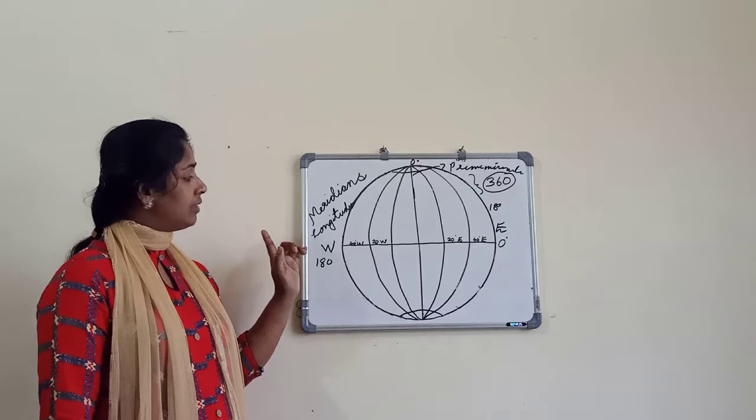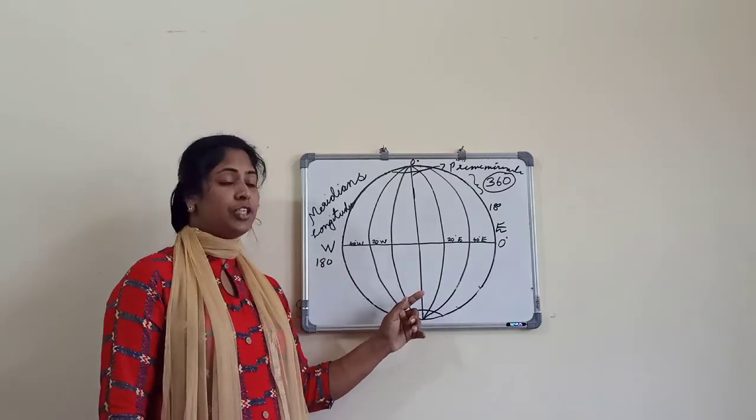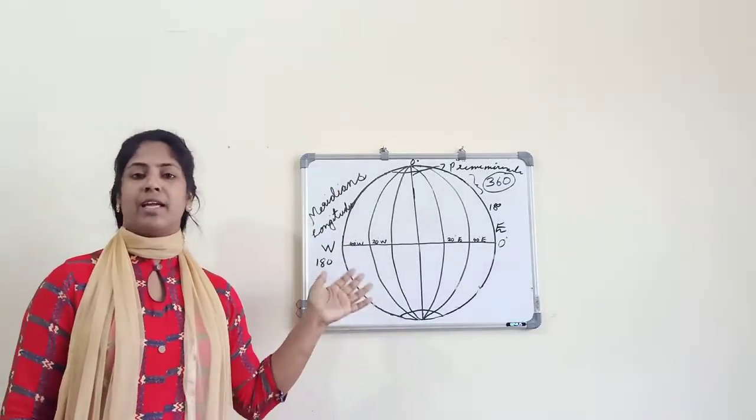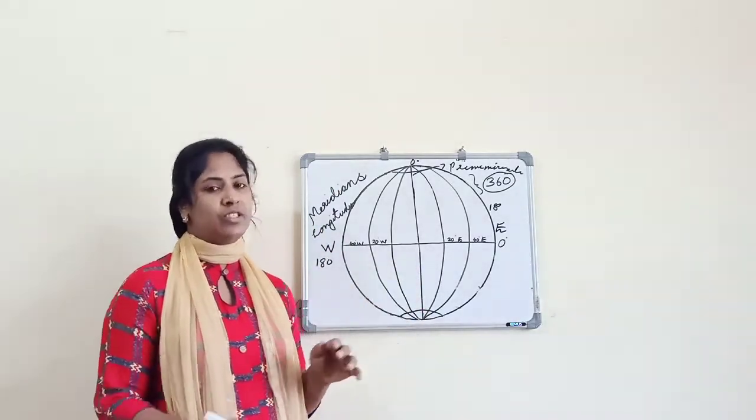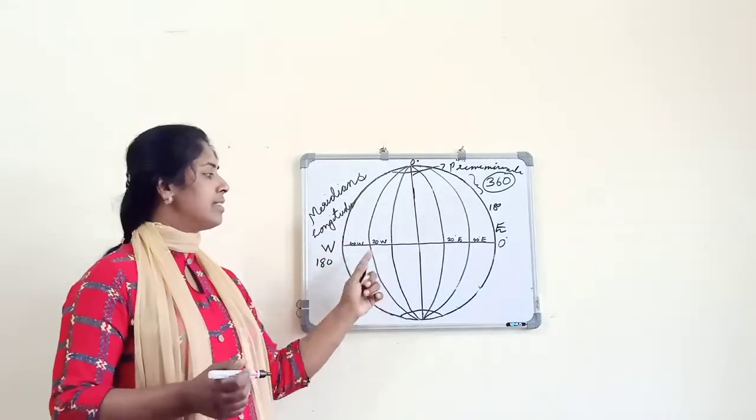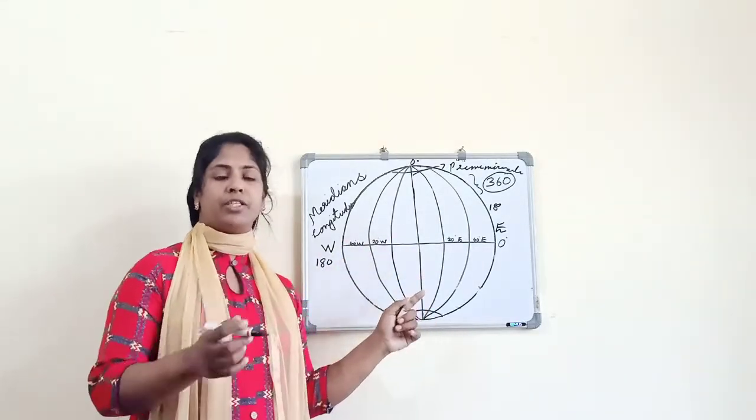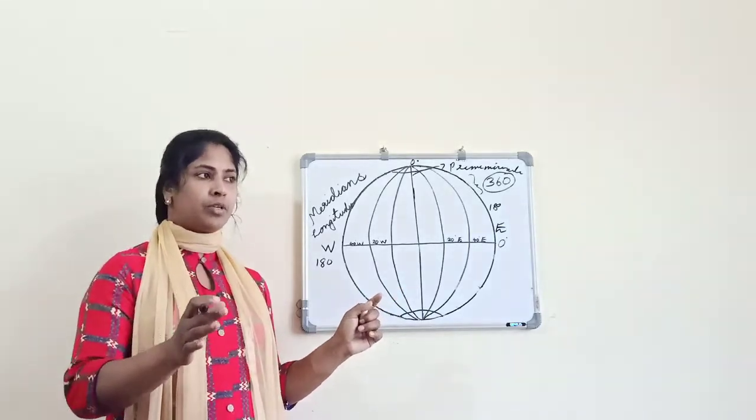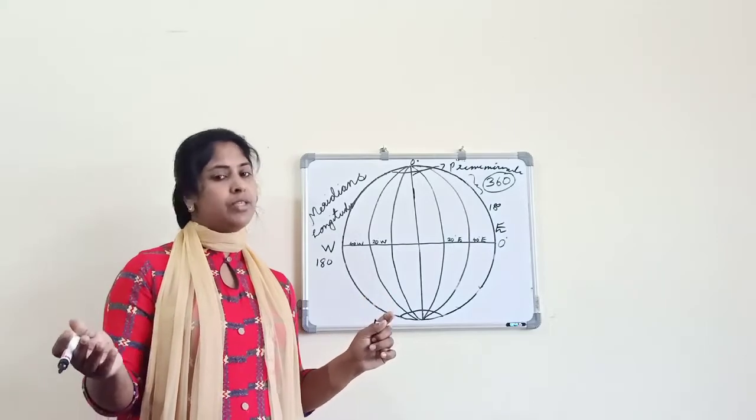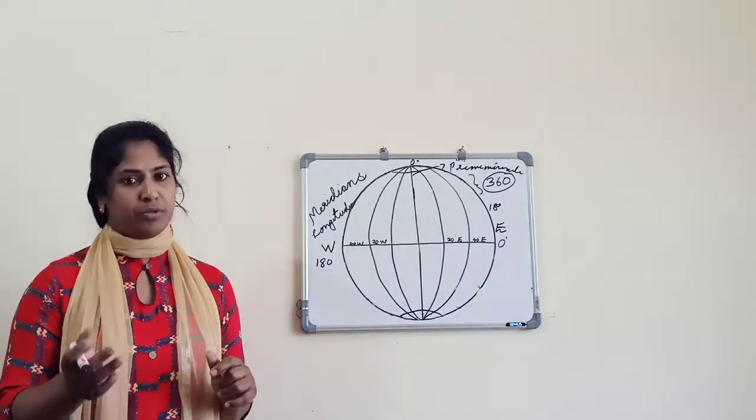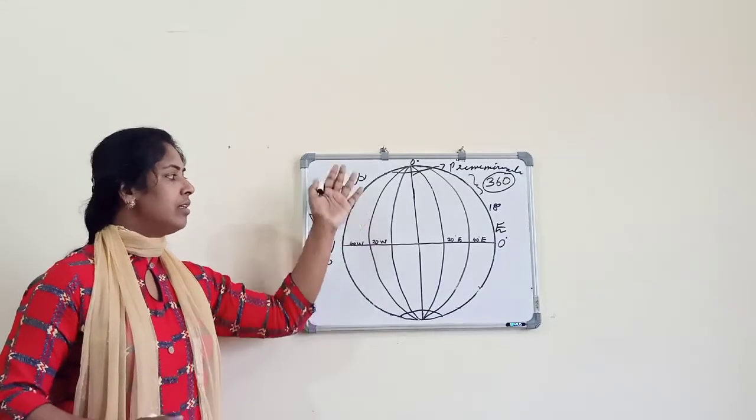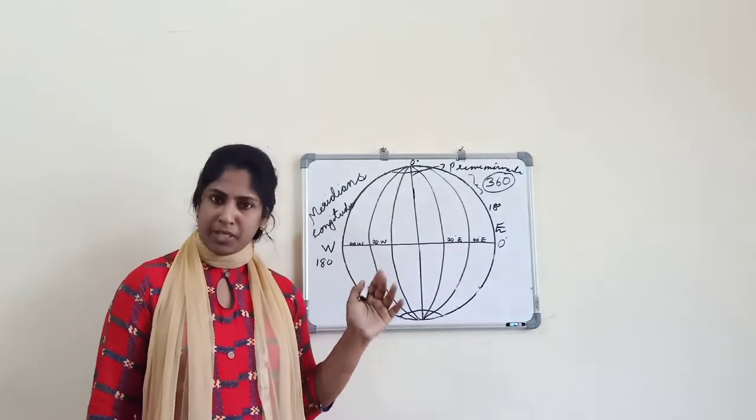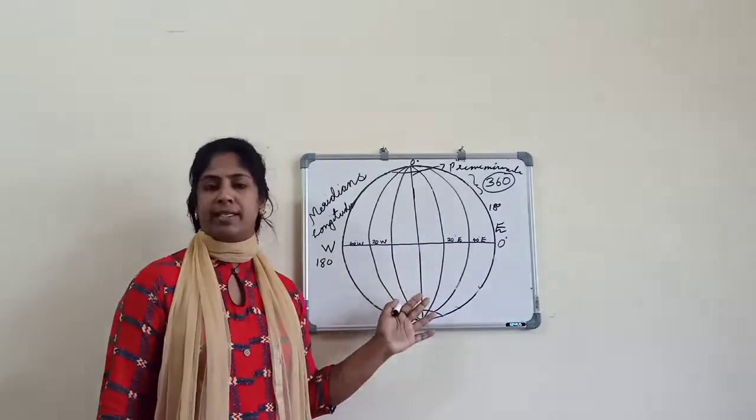The prime meridian we are taking as GMT, Greenwich Mean Time. The prime meridian that passes through Greenwich in London is taken as the starting point for time, which is known as GMT. For time calculation we call it GMT, Greenwich Mean Time. For calculating our own country's time, longitudes are necessary, not only for locating places but also for calculating time. These longitudes or meridians are important.